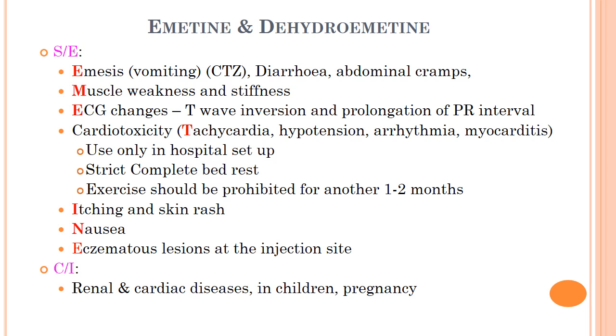So it is used only in hospital setup. Strict complete bed rest is required, and exercise should be prohibited for another 1 to 2 months. Other side effects are itching and skin rash, nausea, and lesion at the injection site. They are contraindicated in renal and cardiac disease, in children, and in pregnancy.